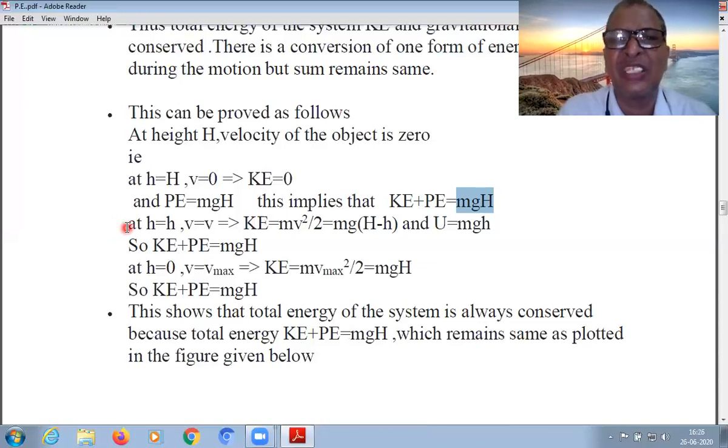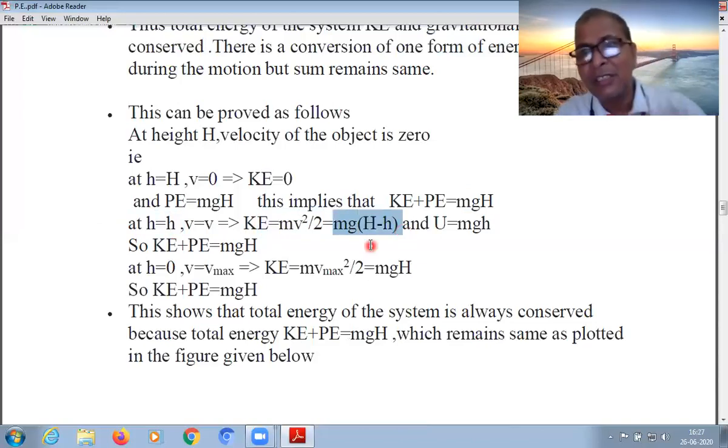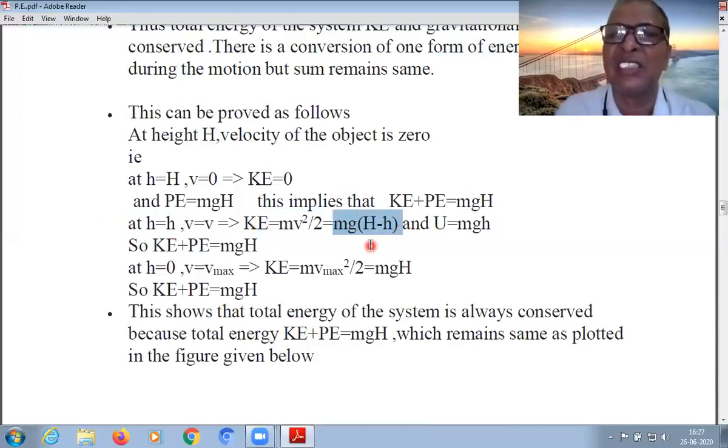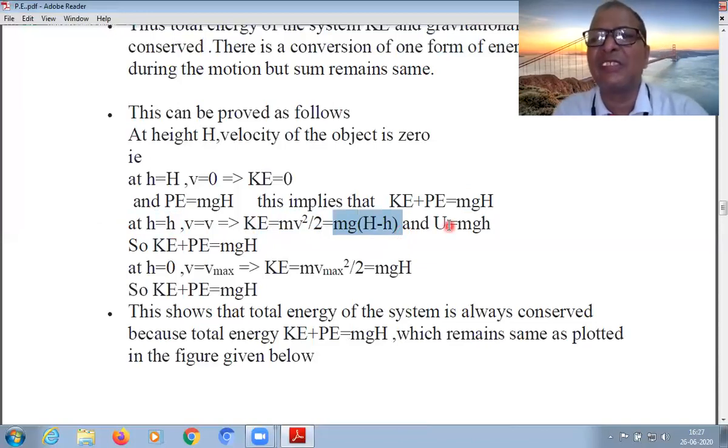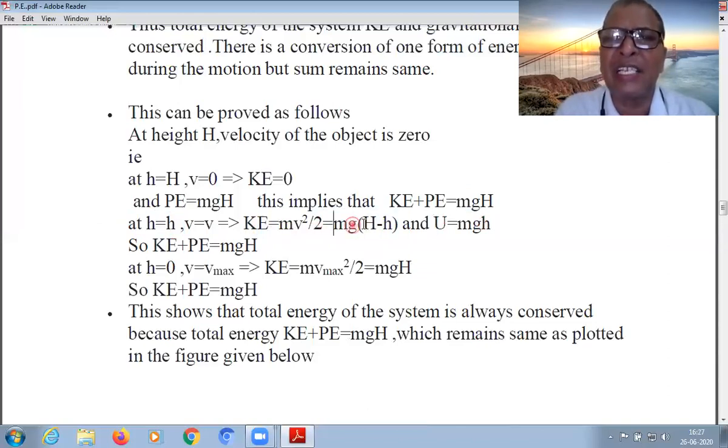Now at height h, let this height h be any position in between. When the height is h, the velocity is v. So kinetic energy is half mv square and potential energy is mgh.